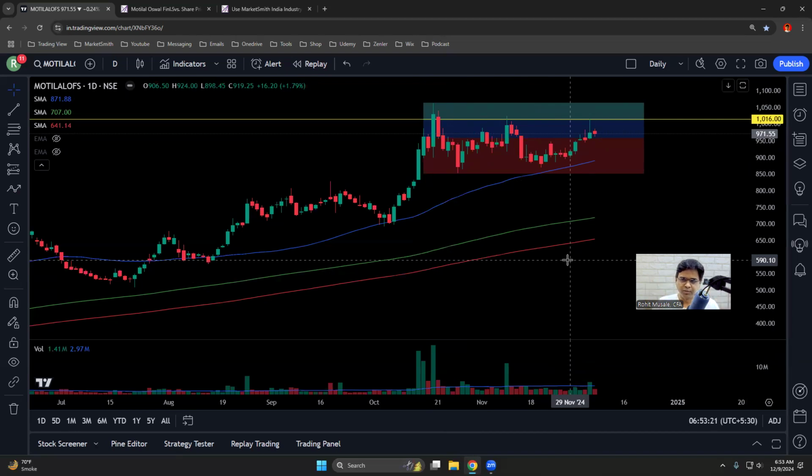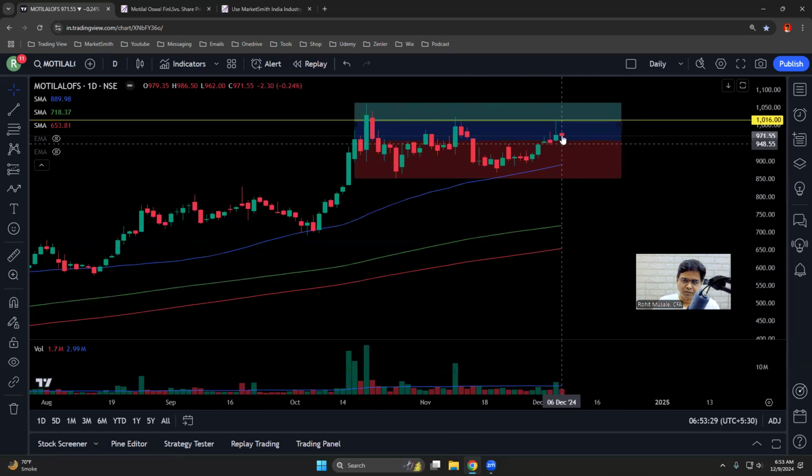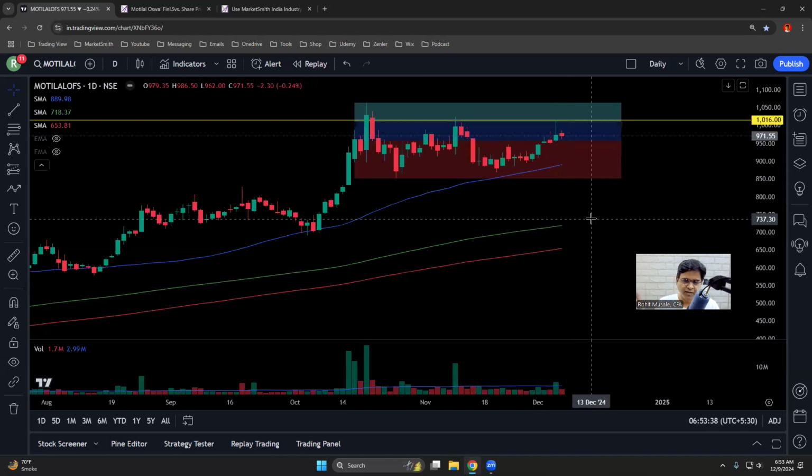That's a consolidation pattern. And the icing on the cake is the mother baby candle. This is called an inside bar. So the high and low of this candle is within the high and low of the previous candle. So I call it a mother baby candle. Mother baby candle means a breakout is imminent. The only problem is we don't know on which side the breakout would be, whether it will be an upside breakout or a downside breakout. I don't know. I just know that the breakout is imminent here.